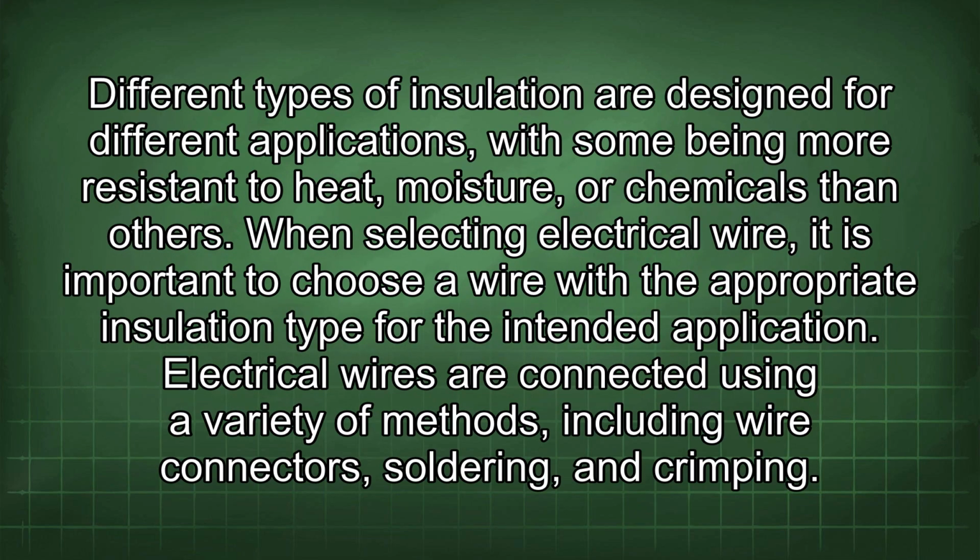Different types of insulation are designed for different applications, with some being more resistant to heat, moisture, or chemicals than others. When selecting electrical wire, it is important to choose a wire with the appropriate insulation type for the intended application. Electrical wires are connected using a variety of methods, including wire connectors, soldering, and crimping.